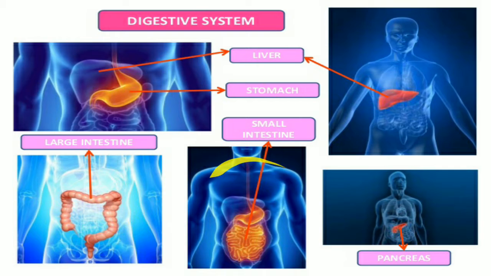The stomach and liver are also important parts, and the pancreas is also an important part. So in the digestive system, the liver, stomach, small intestine and large intestine are the main parts.